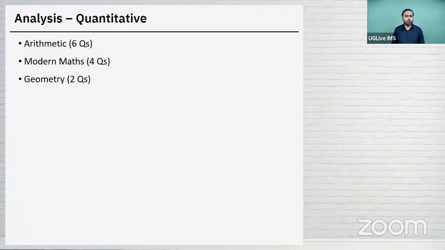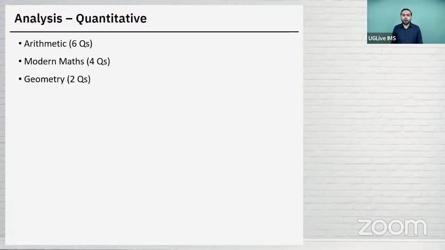There were two questions on geometry. One was a coordinate geometry question. Now that question was a straightforward question. Two coordinates were given, in which one of them was x and the slope was given, and they asked you what is x. So that was again a straightforward question. The other geometry question, I felt that that question was straightforward. A right angle triangle was given, the lengths of the perpendicular sides were given, and you were supposed to find out the length of the perpendicular drawn from the 90-degree vertex to the hypotenuse. Okay. So basically the altitude to the hypotenuse that you were supposed to find out. So that was a straightforward question.